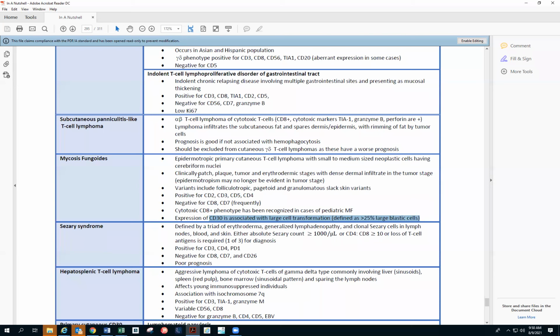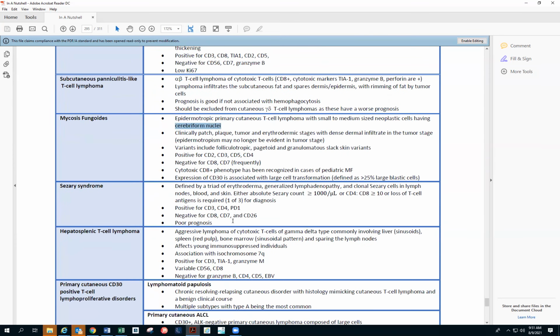So for mycosis fungoides, we know that there will be patch, plaque, tumor, or erythrodermic stages, and dense dermal infiltrate in the tumor stage, especially. Epidermotropism in the tumor stage will not be seen. However, it will be seen in the early stages. The name itself is epidermotropic primary cutaneous T-cell lymphoma, so there will be epidermotropism that you have to remember. Important is the cerebriform nuclei. That's kind of typical of mycosis fungoides, so that's something that you have to remember too.